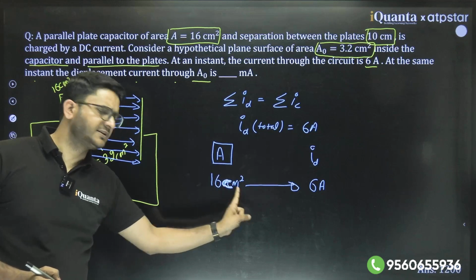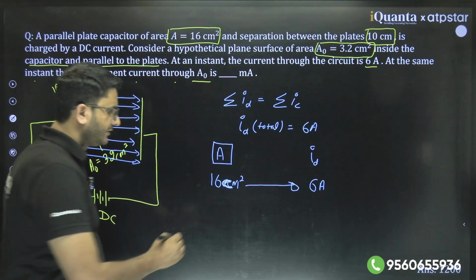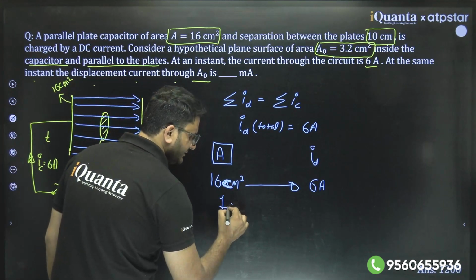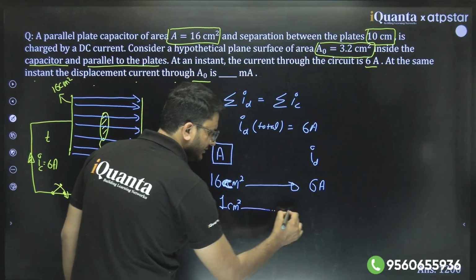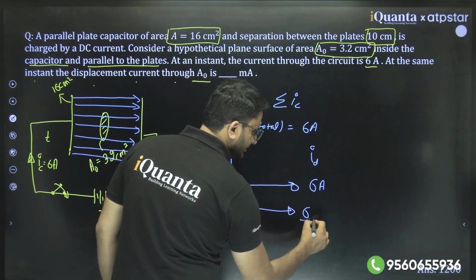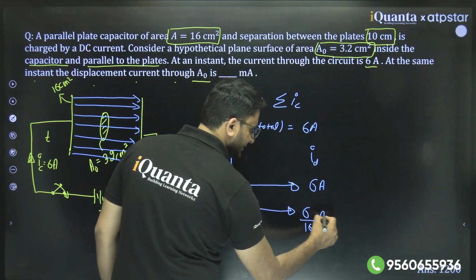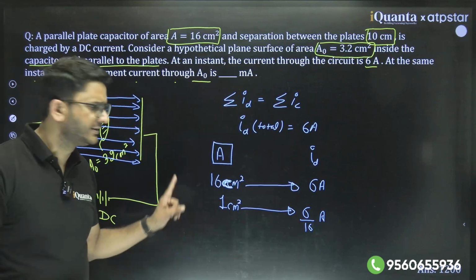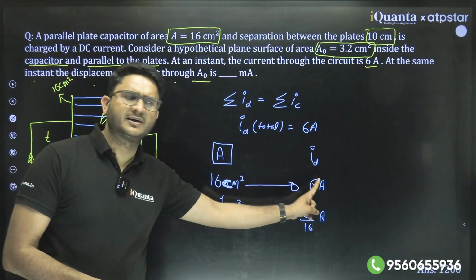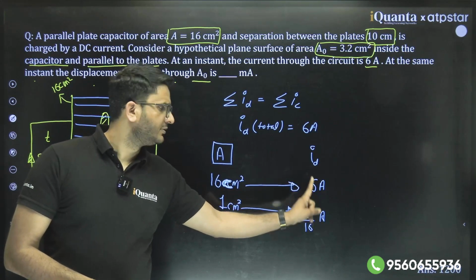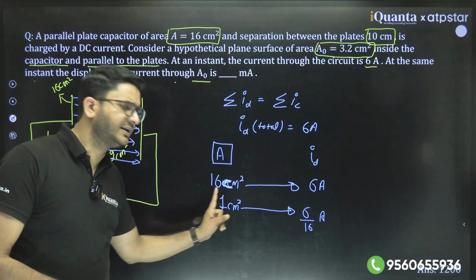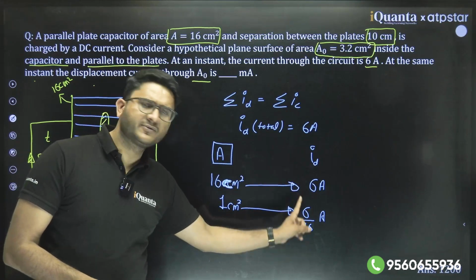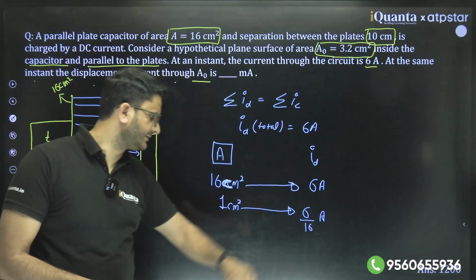What is the current flowing through 1 centimeter unit area? So you will say that 6 by 16 ampere. Unitary method. 16 centimeter square has a current of 6 ampere. 1 centimeter square will have a current of 6 by 16 ampere.